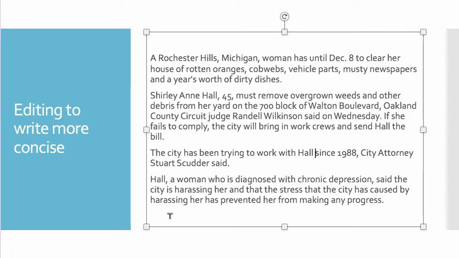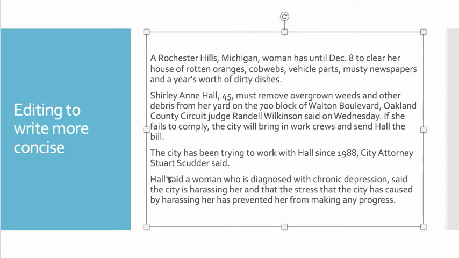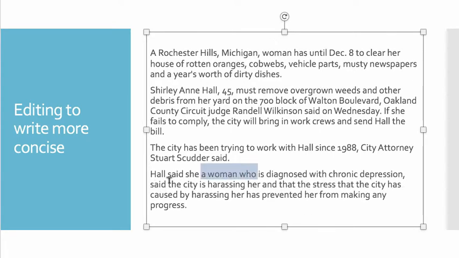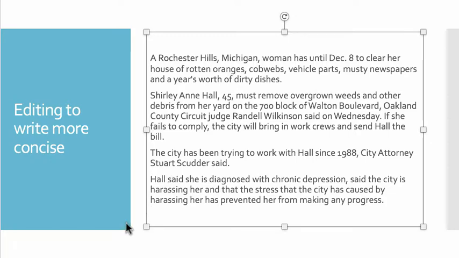If we go to the last one, "Hall, a woman who is diagnosed with chronic depression," is a very sensitive topic as well. So we can make the assumption as we're editing that she is the one that said that she is diagnosed with chronic depression. You can't just say someone has chronic depression without attributing that. And if you attribute that to a doctor, obviously that would be problematic. Or police might let that slip, or a neighbor might say that, but you really need to attribute the information so it doesn't sound like you're making the assessment. So: Hall said she's diagnosed with chronic depression, and now we need to split this into two sentences because it doesn't ring as well without it.